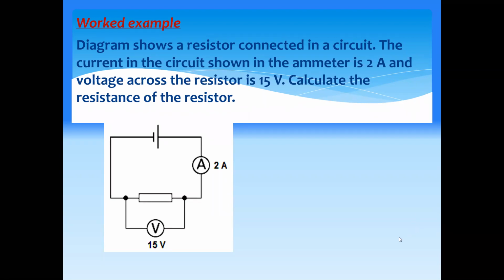So voltage divided by current. Voltage is 15 and the current is 2. So it will be 15 divided by 2, which is equal to 7.5 ohms.